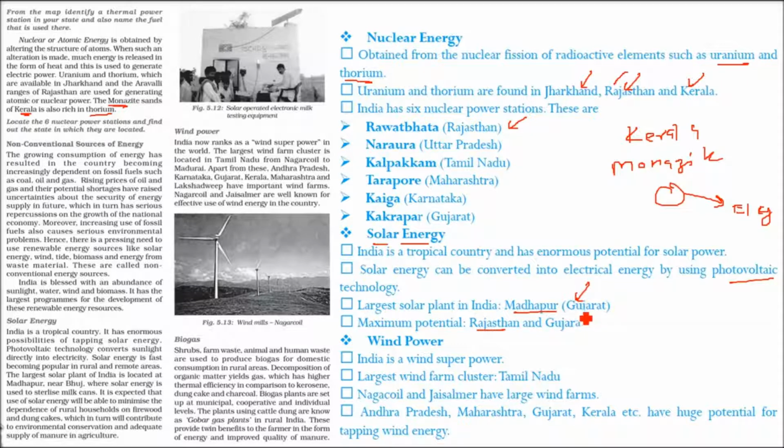Even before that, people have been using solar cookers, solar cells, and solar lights. This is an example of a solar operated electronic milk testing equipment.